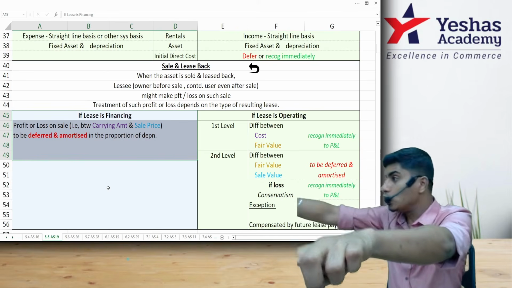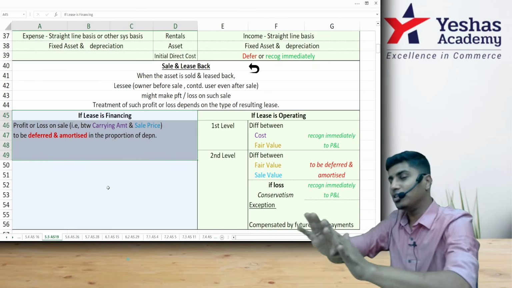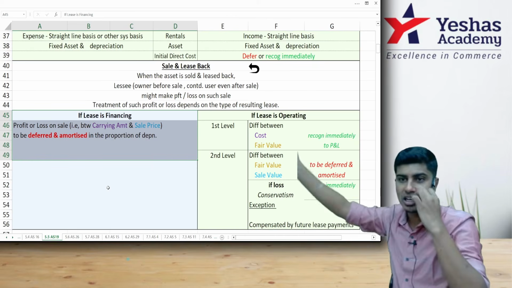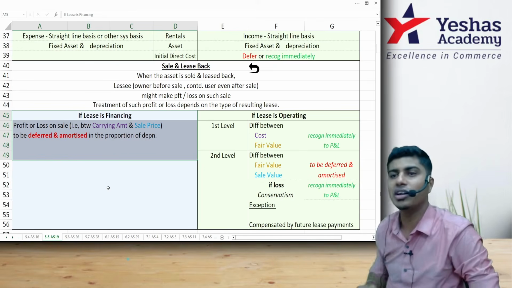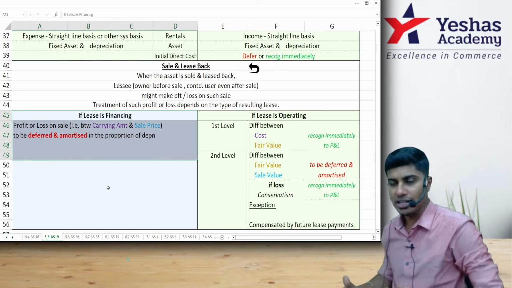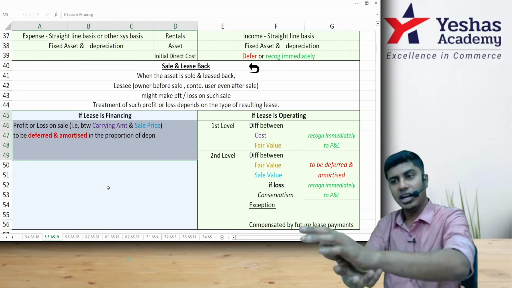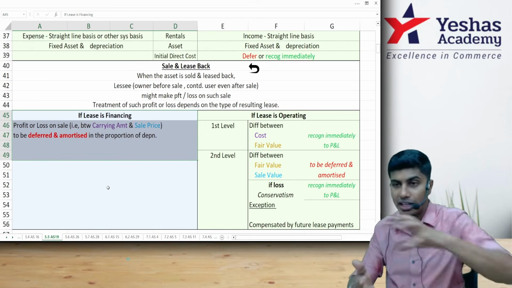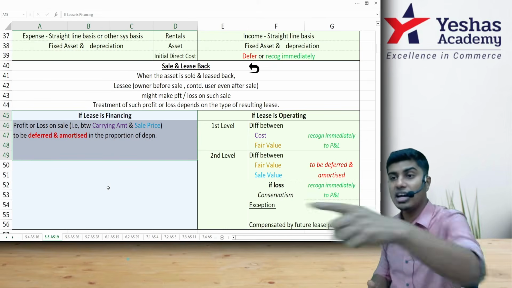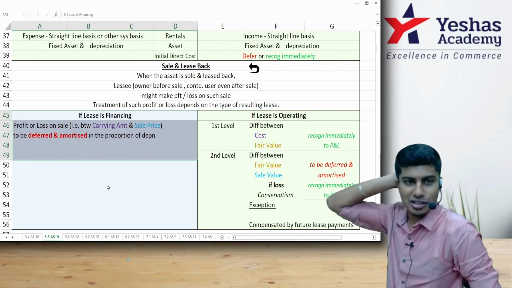The difference between fair value and selling price is not actual profit. That will be deferred and amortized over the lease period because that will be affecting our lease payments. I'll repeat. In the case of operating lease, take the difference between cost price and fair value and recognize it immediately. Fair value and selling price difference, defer and amortize.